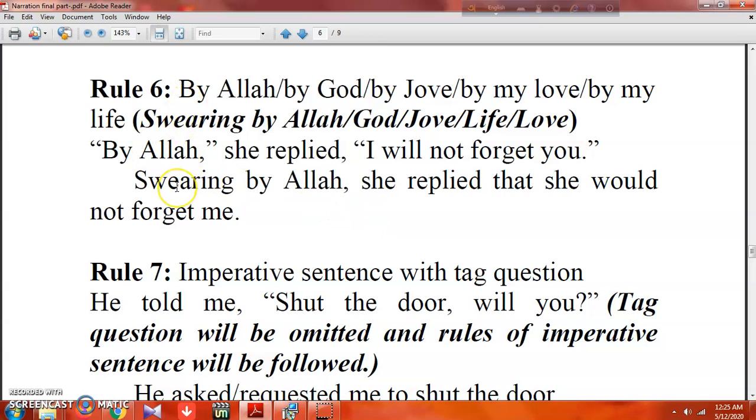Rule 6 says, if you find by Allah, by God, by Job, by my love, by my life and so on, then it will be swearing by Allah and swearing by God. By Allah, she replied, I will not forget you. So swearing by Allah, she replied that she would not forget me. So if you find by God, by Allah, by my life, by my love, just use swearing by.